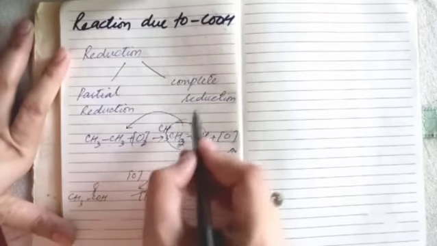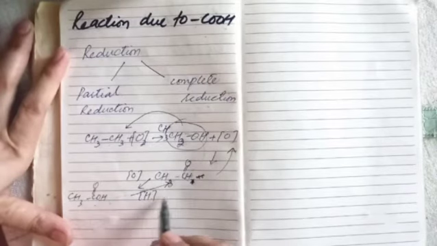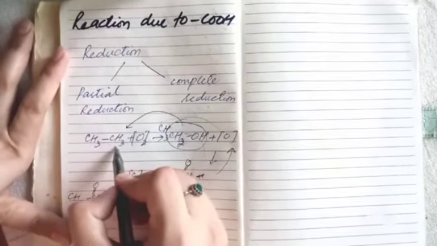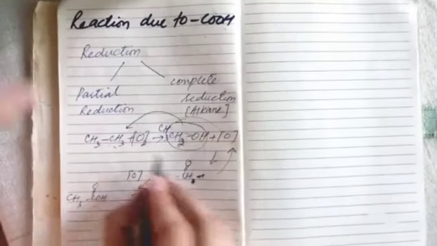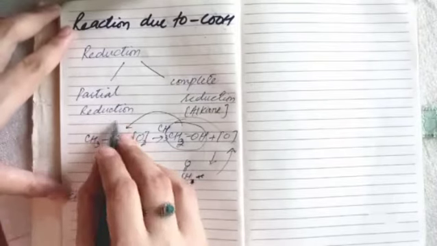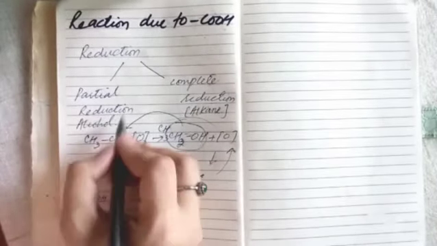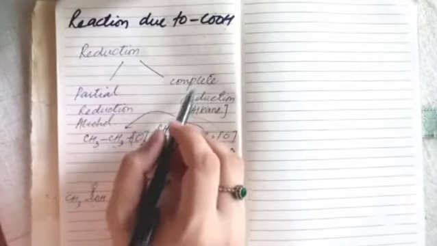But when we say complete reduction, carboxylic acid will get reduced till alkanes. So final product is alkane in case of complete reduction, and in case of partial reduction, product is alcohol. So let's see how partial reduction is done and how complete reduction is done for carboxylic acid.